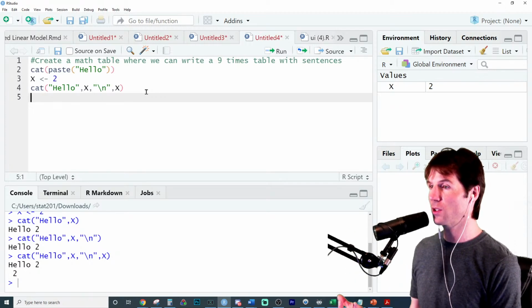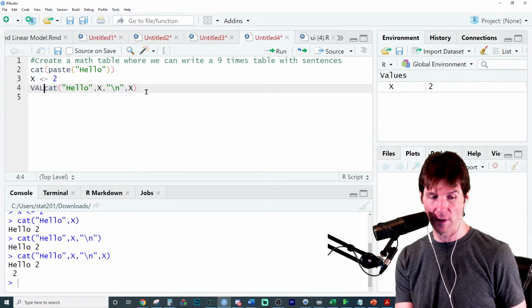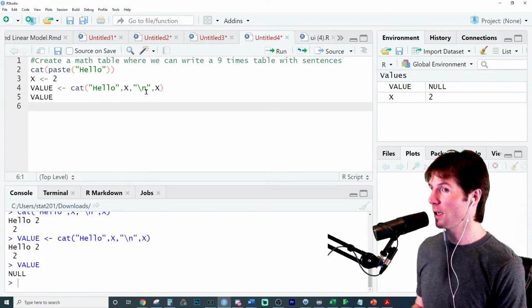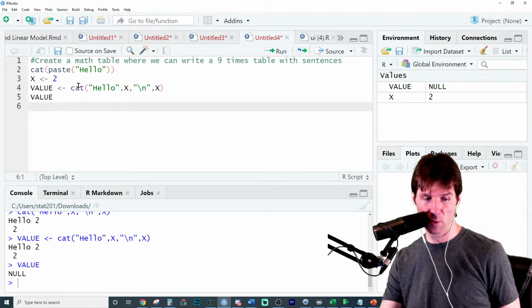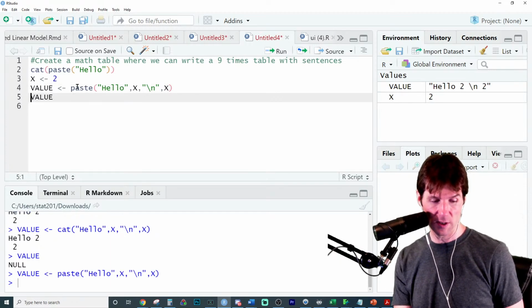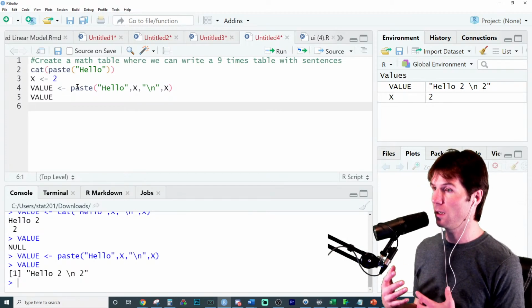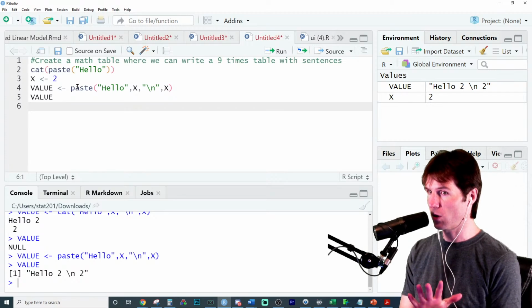Cat just prints to the screen. That's what it does. It's not a capturable output. If you store this as a value, you can't store it. There's nothing stored. So it's important to know what your code is doing, that all it does is print to the screen. You can store a paste though. If this was paste, this would be stored as an object right there. So you could capture and store a paste, but the cat is just used to print to the screen.